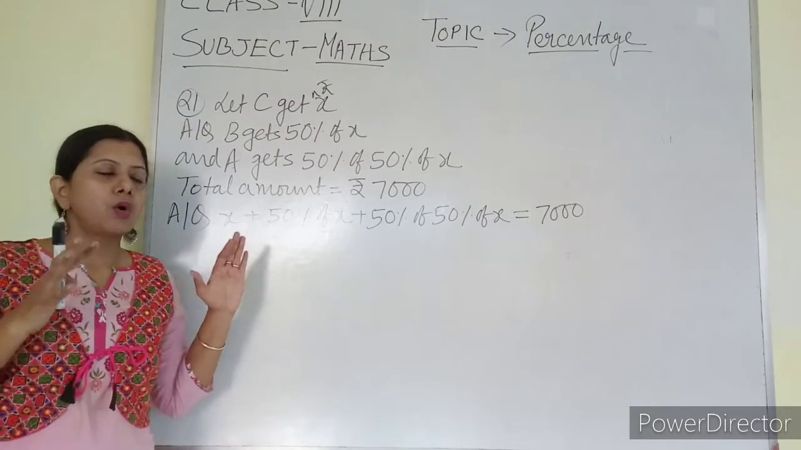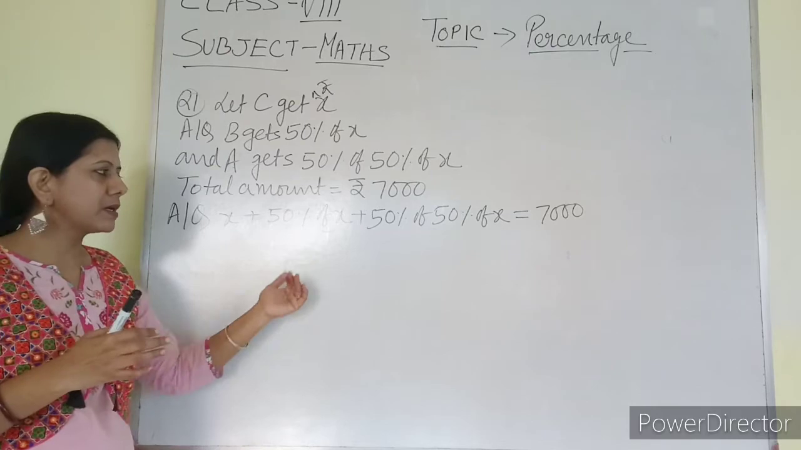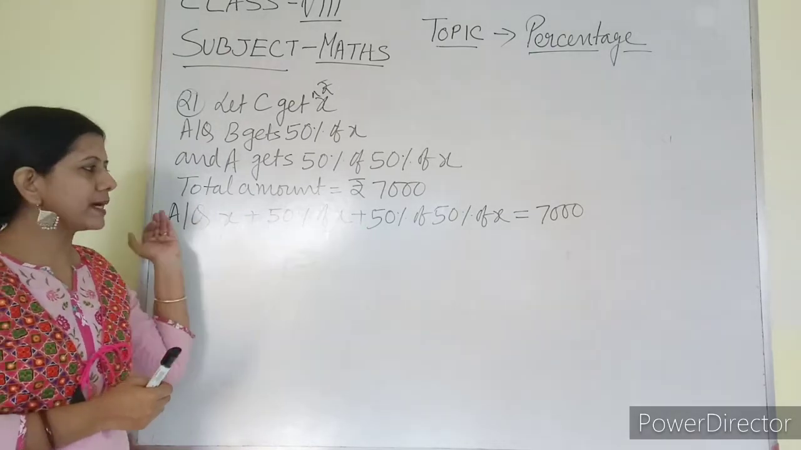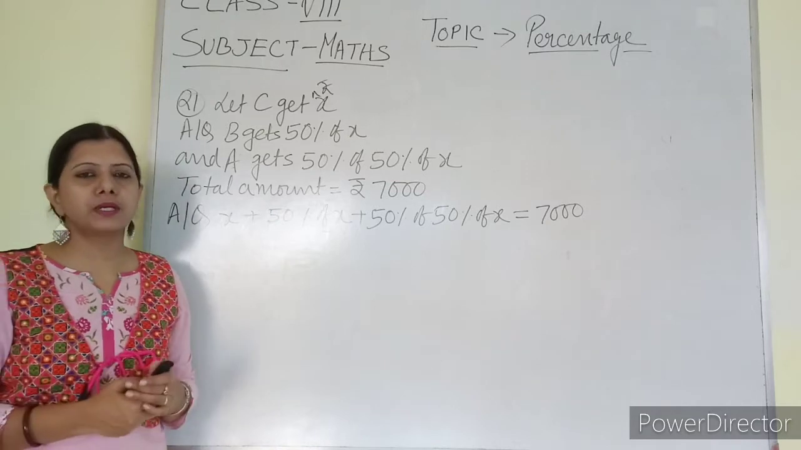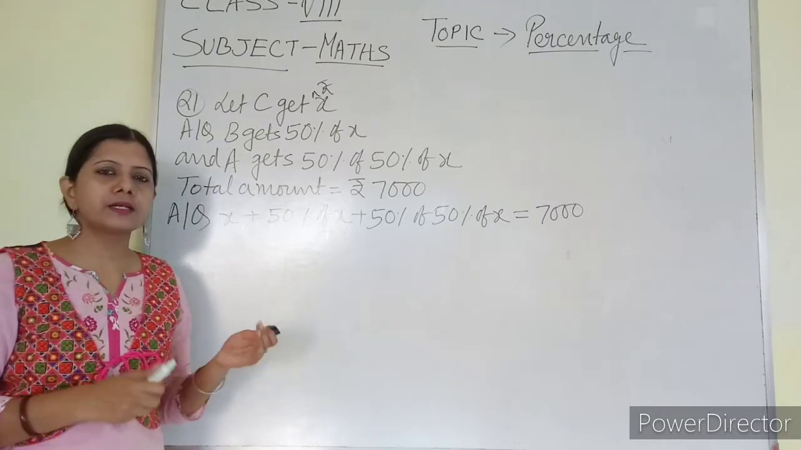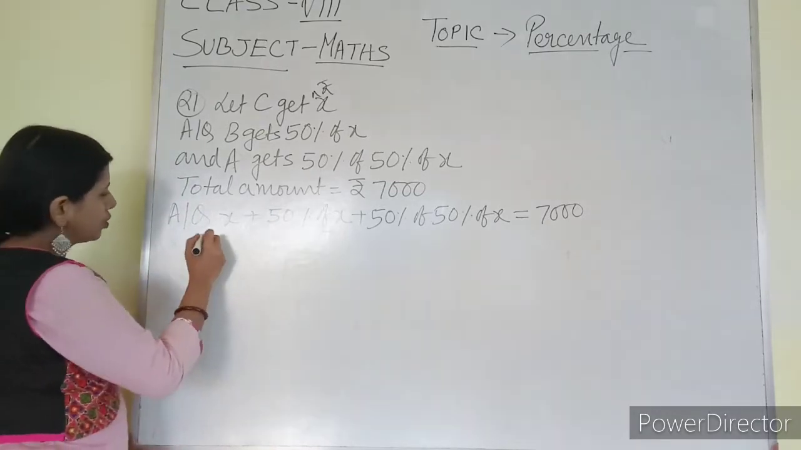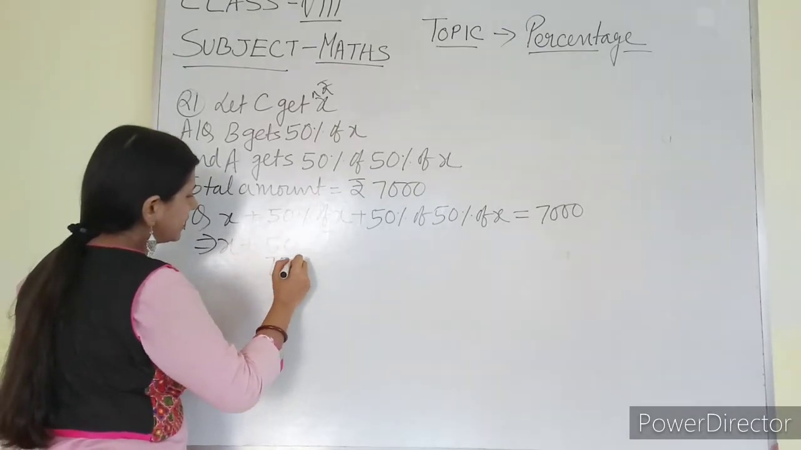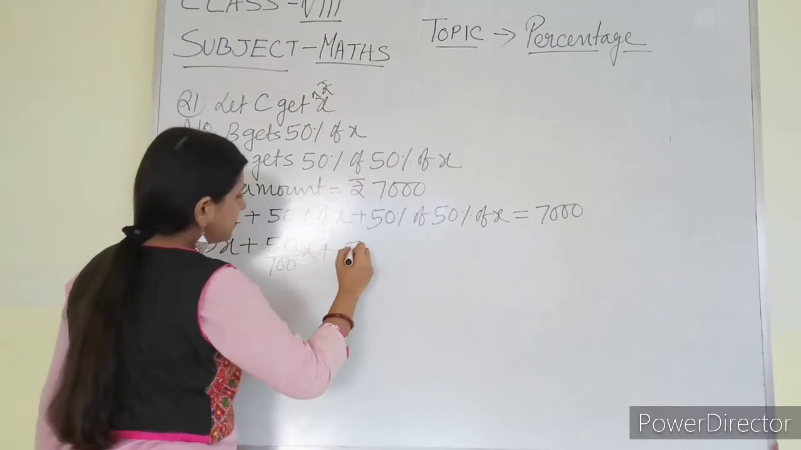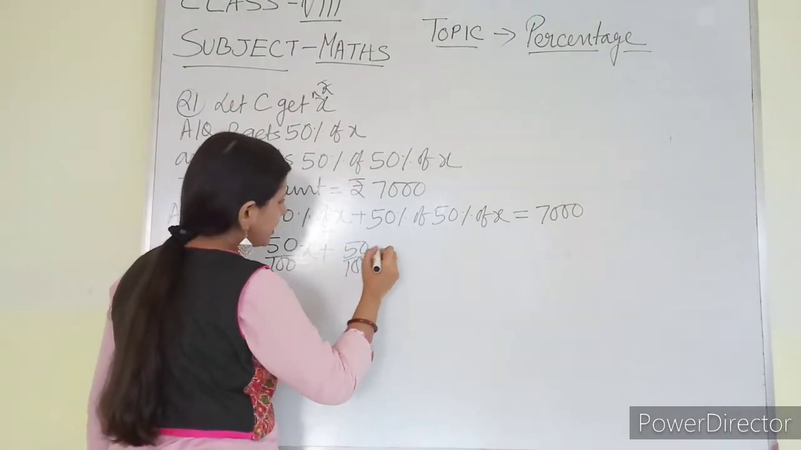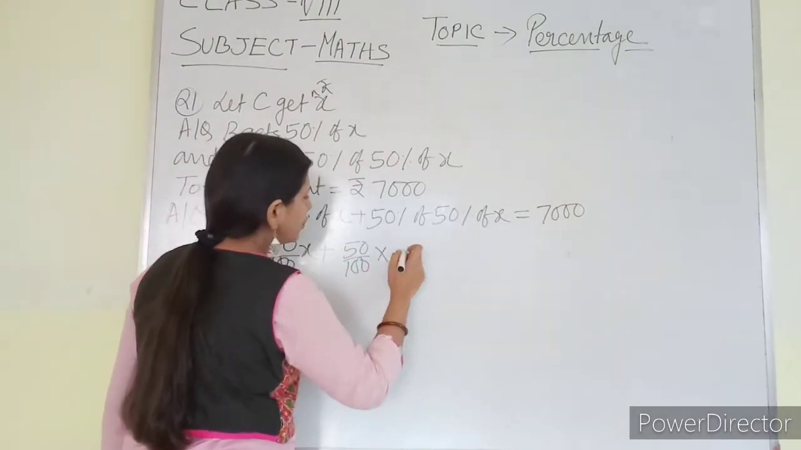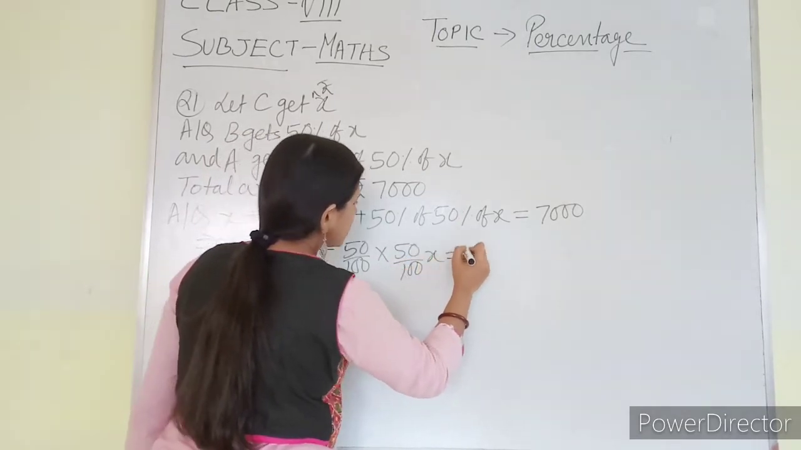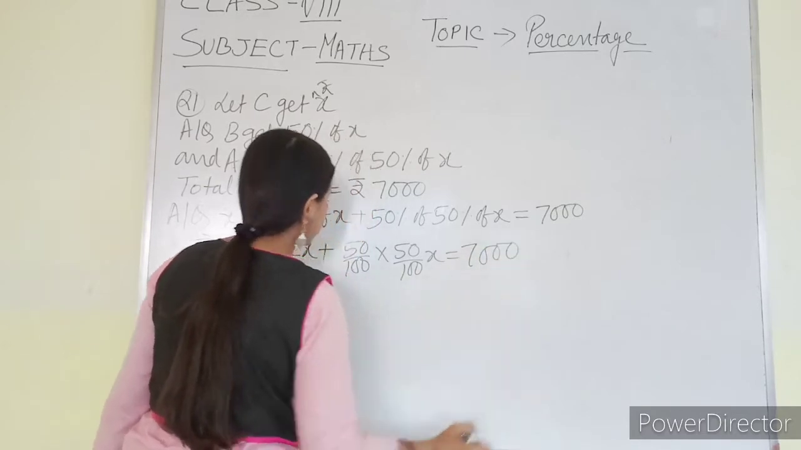That means A's amount, B's amount and C's amount all together is 7,000. So that I have written in the form of an equation. Now let me solve it, you will get the answer. So what is the question? X plus 50 by 100 X, plus for this one again 50 by 100 X. This is equal to 7,000.